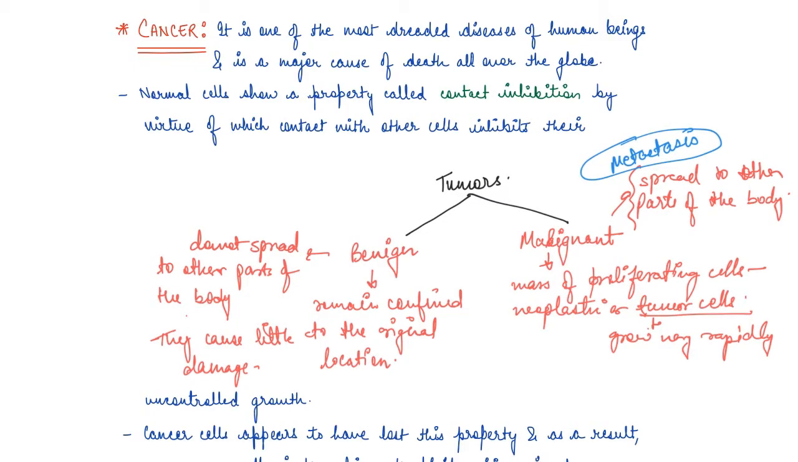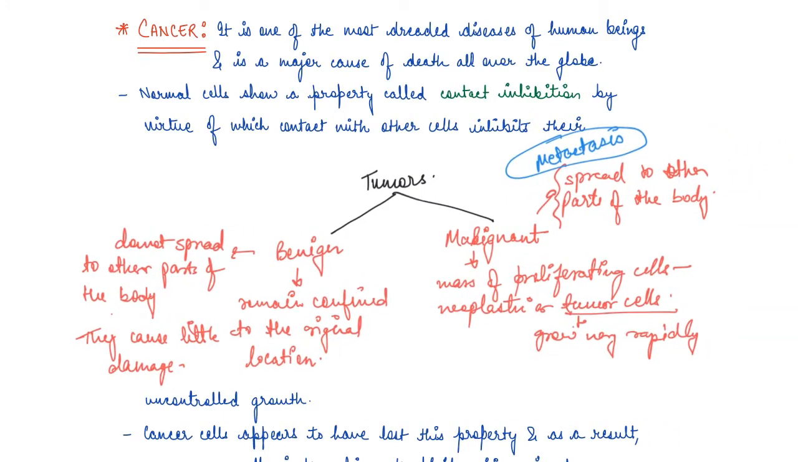Now, this metastasis is considered the most feared property of malignant tumor. So, which type of tumor is the most dreaded one? It is malignant tumor, right? It is malignant tumor.